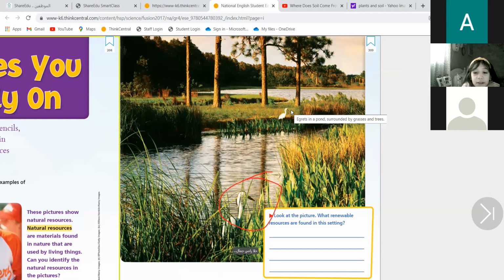Air. Excellent, but you know that it's there and it is a renewable resource. You can replace it easily. It comes and goes, comes and goes. It's there all the time. You will never finish the air. So it's a renewable natural resource.